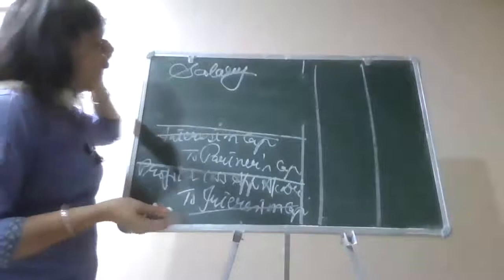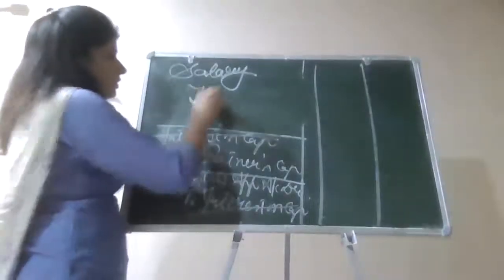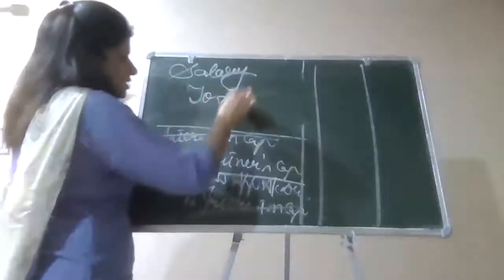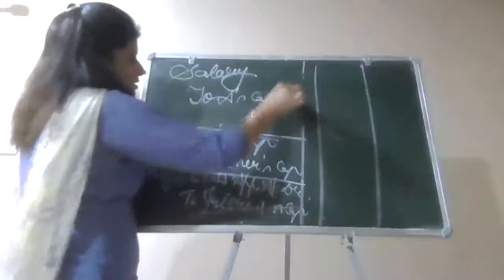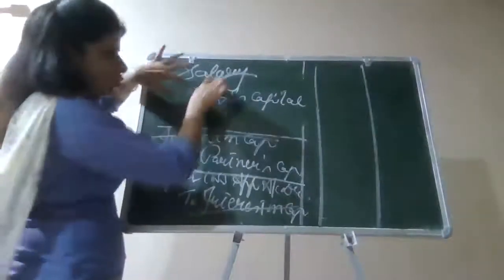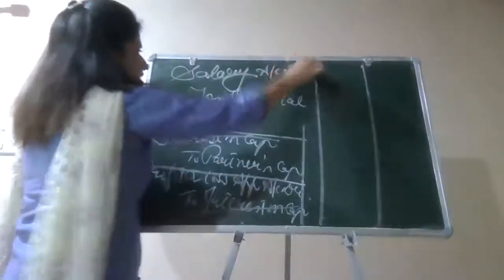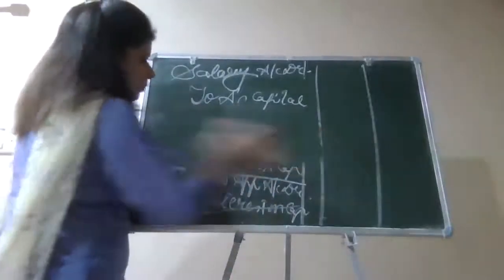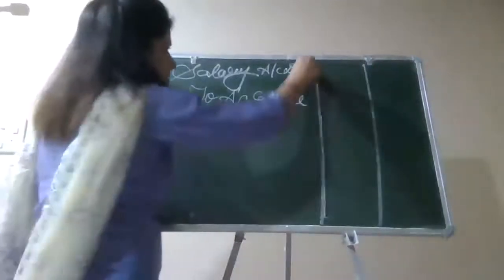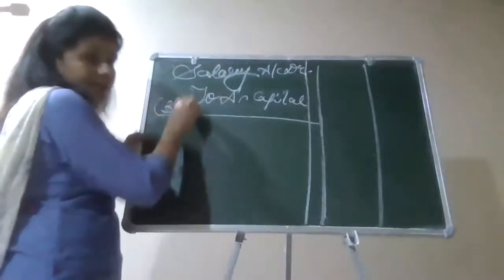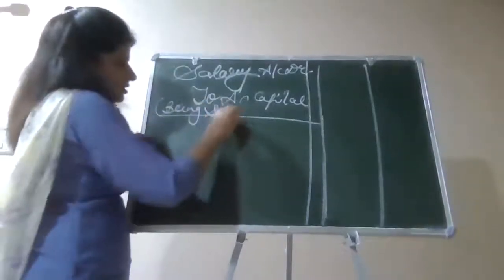So what entry will I be passing? Salary account debited to, yes, what you have to write, partner's capital, and here I am assuming I am paying it to A. फिर से फंडा क्लियर हो गया, पार्टनर को कुछ भी देना है तो उसकी कैपिटल में क्रेडिट करना है. सो एंट्री क्या बनी? सैलरी अकाउंट डेबिटेड टू A's कैपिटल, राइट? देन This salary is an appropriation, so I am supposed to transfer it to the P&L appropriation account on its debit side. Being salary due will be the narration. It's not being paid. Being salary due to A.